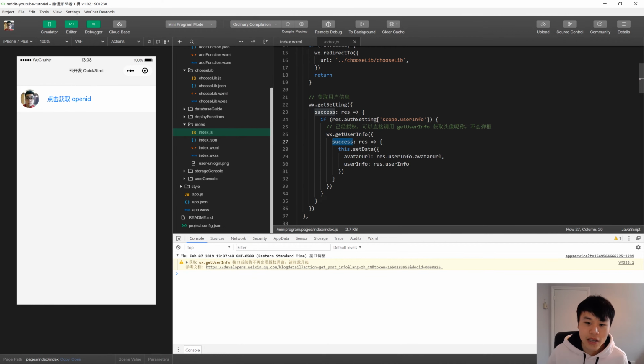So this callback gives you the user info, and it's in this res.userInfo thing, and the avatar URL gives you the picture. You might be wondering why this isn't a picture of myself. That's a good question. Hopefully Noah doesn't mind.